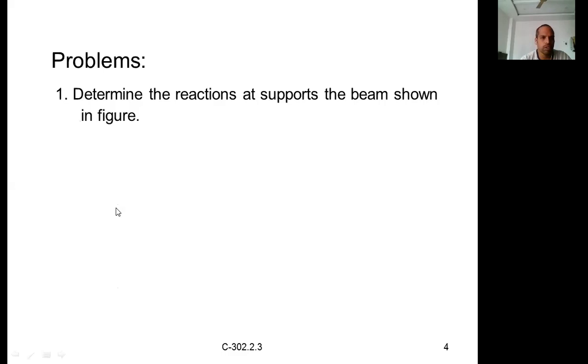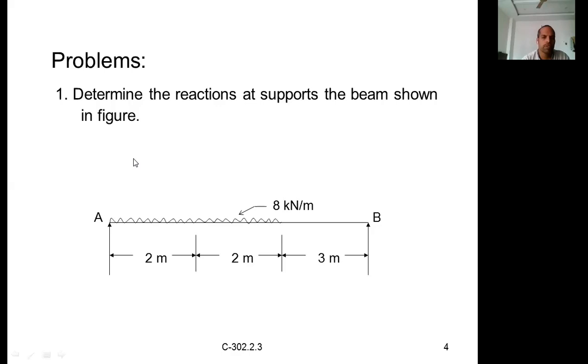In the last lecture we discussed how to calculate the support reactions for a simply supported beam for different loads, two loads, one load, etc. Now in this class, let us solve some more problems. In the previous class we only used point loads. Now let us discuss UDLs. What is a UDL? UDL is nothing but uniformly distributed load.